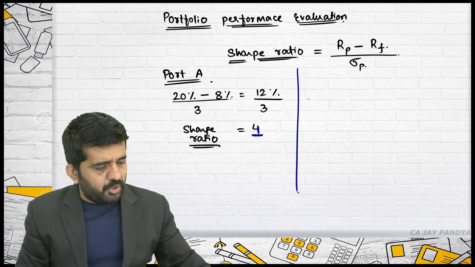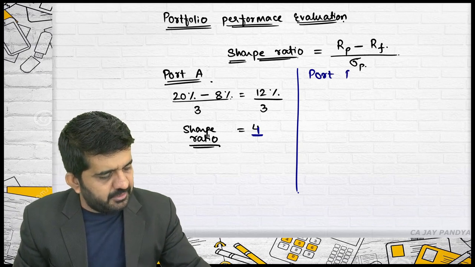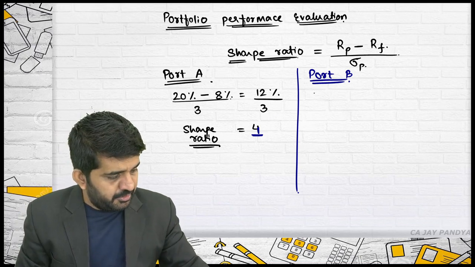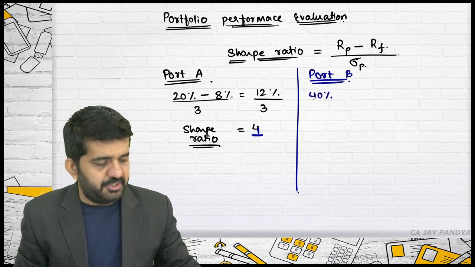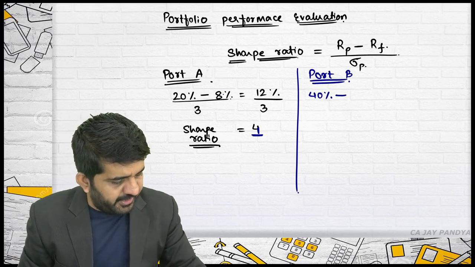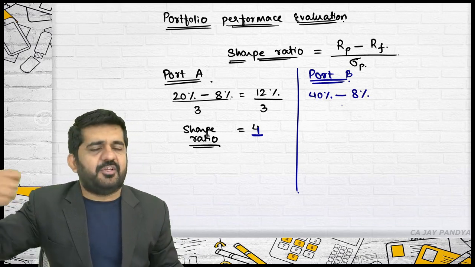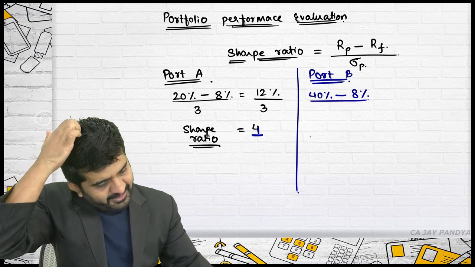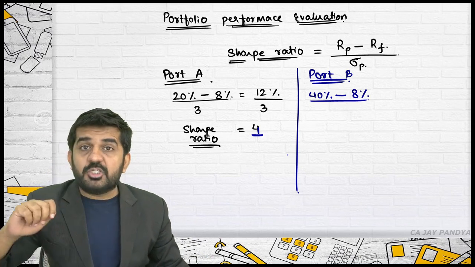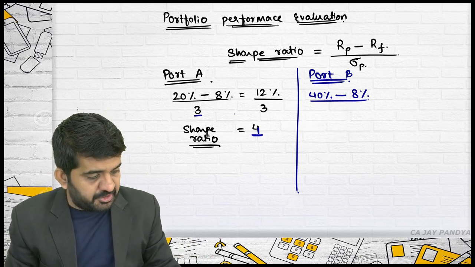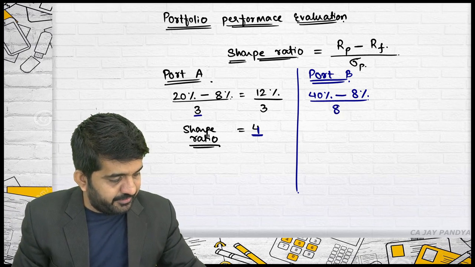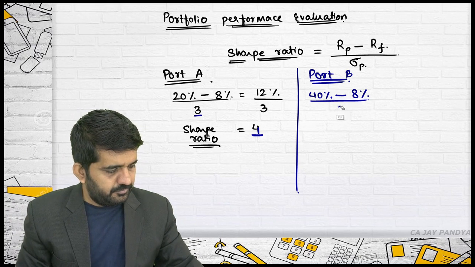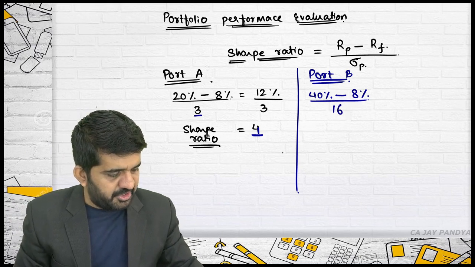Try to concentrate on portfolio B. Return is 40%. Risk-free rate of return is 8%. In the market, the risk-free rate of return remains the same. Divided by the standard deviation, here it is 3, here it is 16.